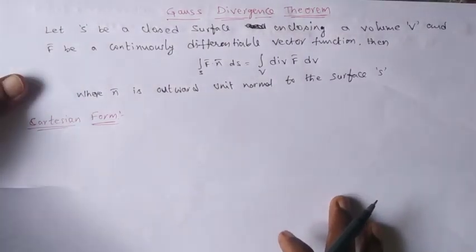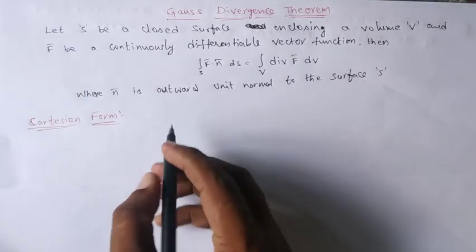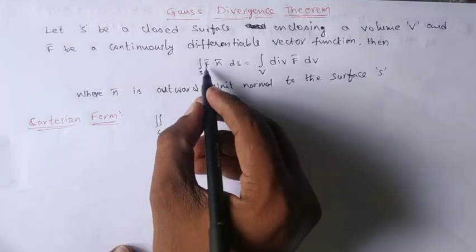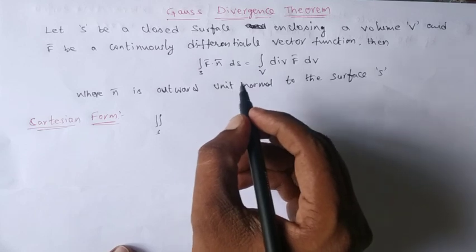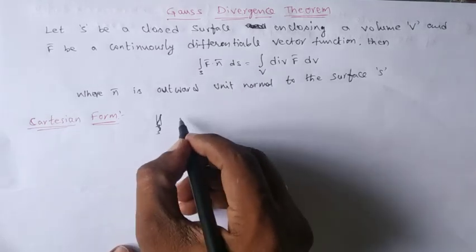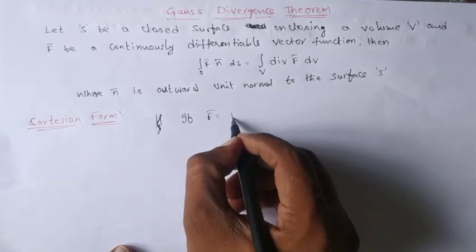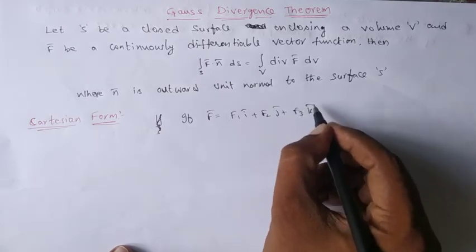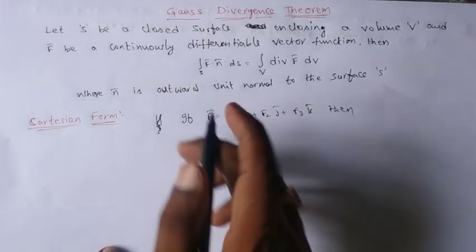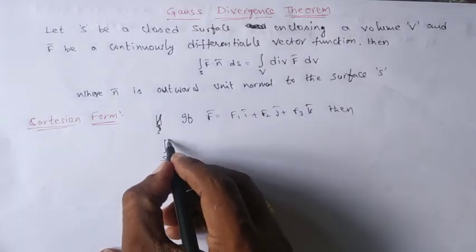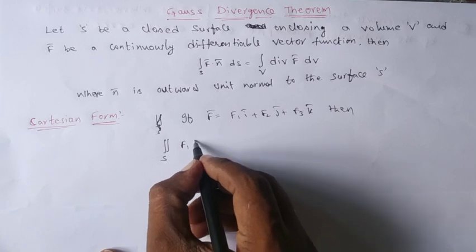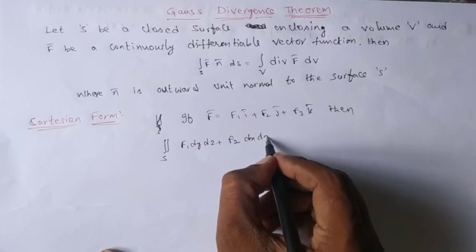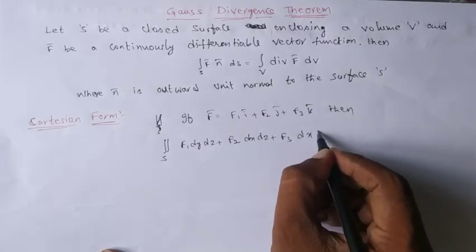Cartesian form in the sense that sometimes the integrations may be in a different manner. Suppose if you take a double integral over S of f bar, if f bar equals f1 i bar plus f2 j bar plus f3 k bar, then we can write the same statement. The integral over S becomes double integral over S f1 dy dz plus f2 dx dz plus f3 dx dy,